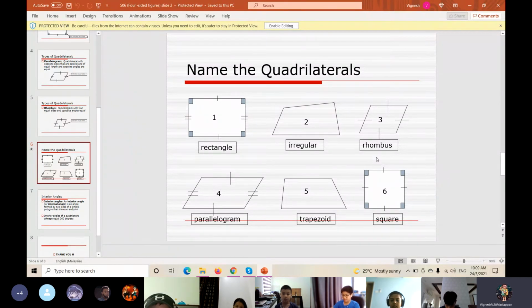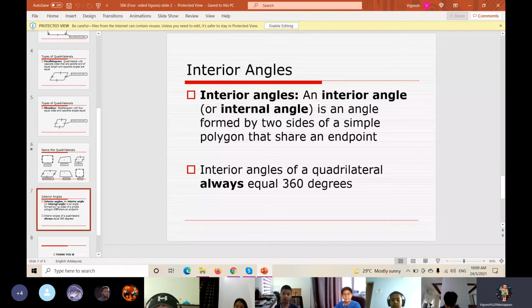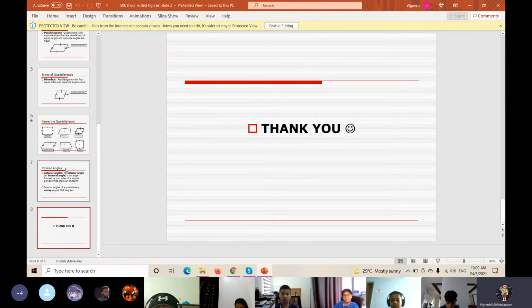Understand or not? Yes, teacher. Yes, we call it a rhombus. Okay. And then the very important thing that we need to know is the interior angle of a quadrilateral is always equal to 360 degrees. Please don't get confused with the interior angle and the internal angle. Both are the same. So the interior angle or the internal angle of a quadrilateral is always 360 degrees. Understand or not?